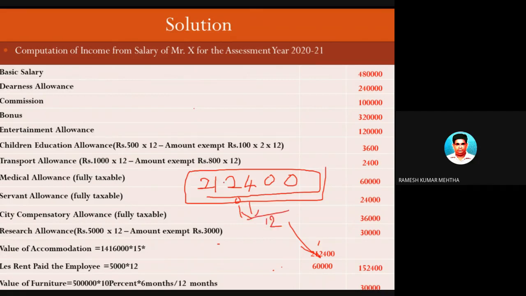So how much is it for one month? Divide by 12, because this is for the whole year. Per month, 12 months, you will get roughly around 18,000 rupees. You will get 18,500. So 18,500 is the per month rent, that is the value of the perquisite. But how much is he charging? Out of 18,500, he is charging only 5,000. So how much benefit is he getting? The remaining 13,500 he does not need to pay. So that is the meaning of this 2,12,400.